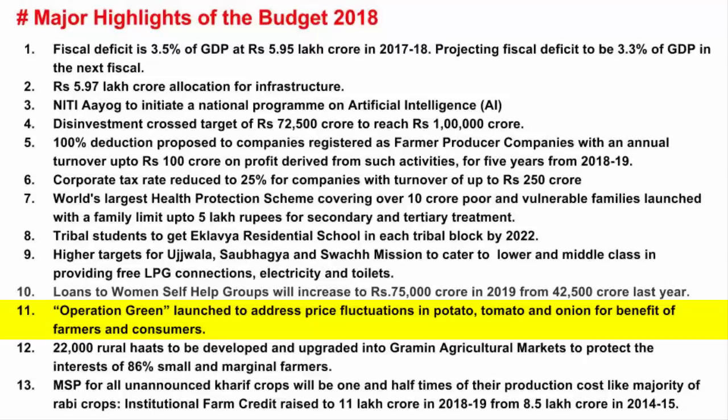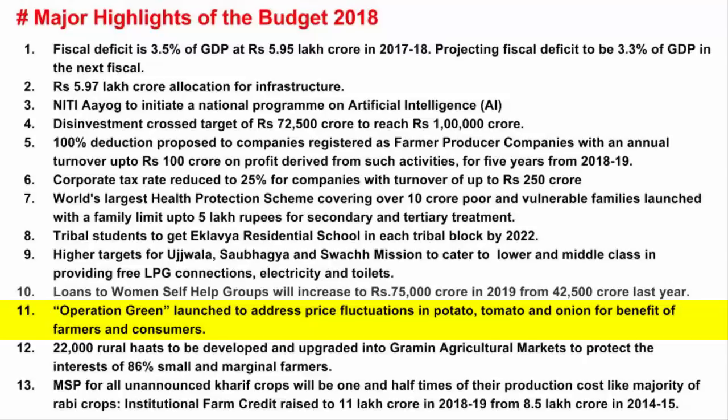So by green, you can figure out that it's about vegetables. An operation is essentially a price fixation scheme that aims to ensure farmers are given the right price for their produce. It is also to control and limit the sudden fluctuations in the prices of onions, potatoes and tomatoes. And you have seen that quite a lot of times, these three vegetables, their price just shoots up like anything. So this scheme purely relies on the minimum support price.